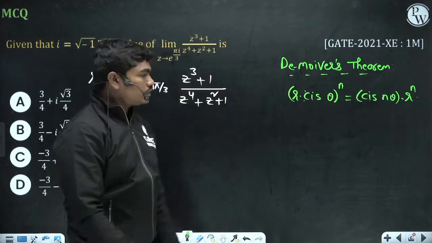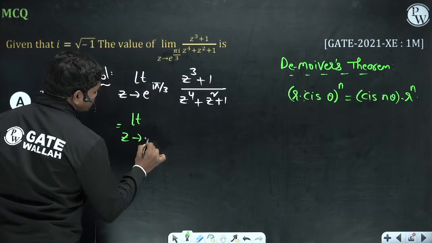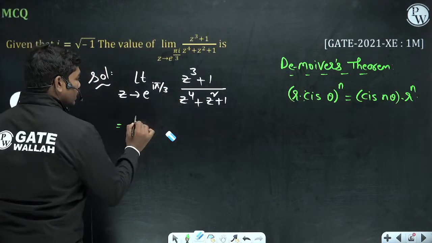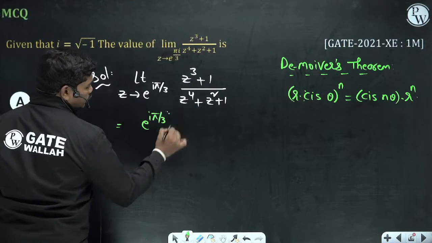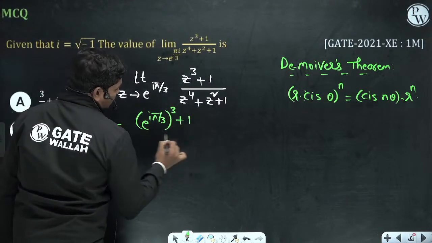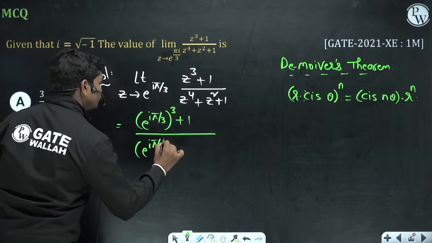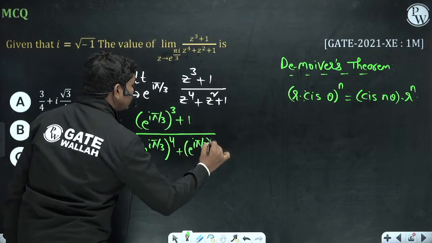Okay, so now if you substitute here, this is equal to limit z tends to e power i pi by 3. So basically if you directly substitute this, e power i pi by 3 whole cube plus 1 divided by e power i pi by 3 whole power 4 plus e power i pi by 3 whole square plus 1.